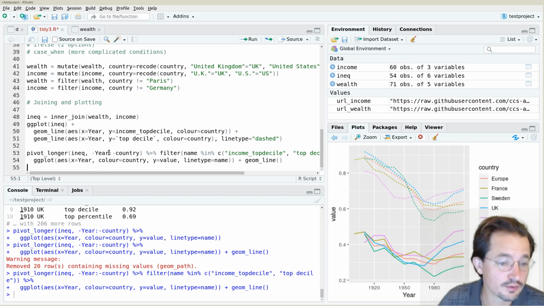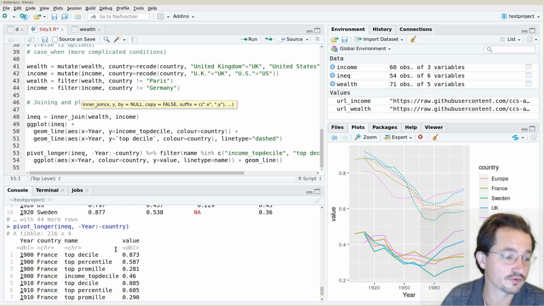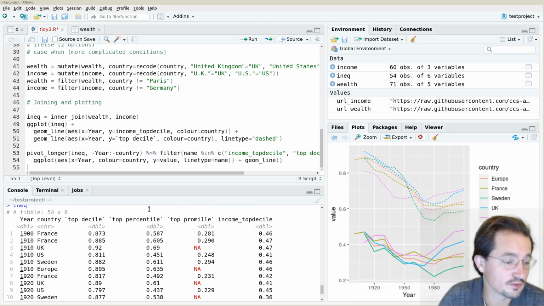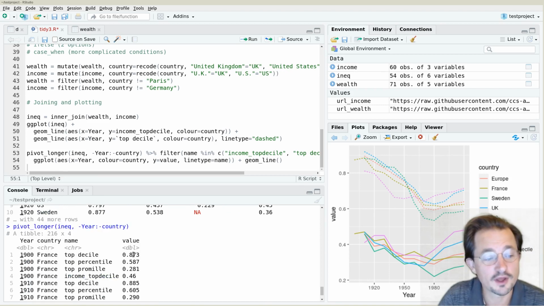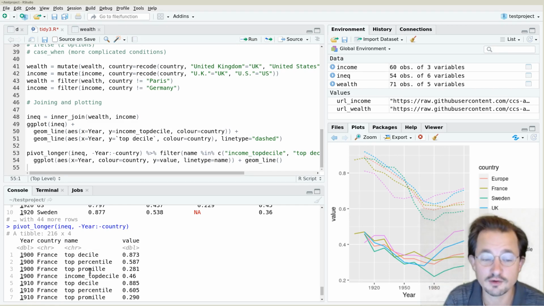The big lesson here, I suppose, is that if you have long data and if you have wide data, sometimes it can be nice to have it a little bit wider, because then you can align the rows with another data set. Sometimes you want it to have longer data, for example, if you want to plot it or if you want to do extra calculations. However, if we wanted to, for example, take the correlation of the top decile with the income top decile, it would be much easier to do in the wide data set, because then we're just correlating two columns. Then in the long data set, so whether you want your data to be long or wide really depends on what you're going to do with the data, how you want to analyze it, etc.